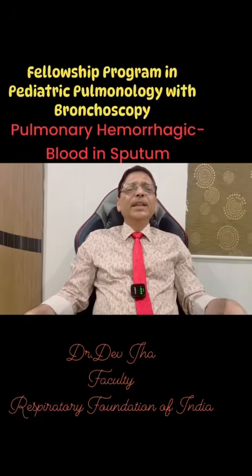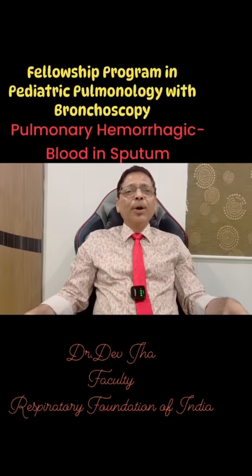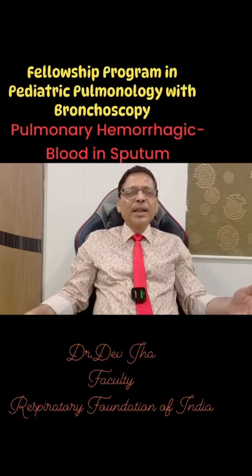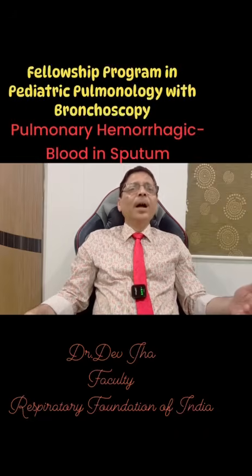The mainstay treatment of pulmonary hemorrhage, that is diffuse alveolar hemorrhage or idiopathic pulmonary hemorrhage, is immunomodulation with corticosteroids. We give oral in the acute form, then we switch over to inhalational form also, and there are so many immunomodulators like azathioprine, cyclophosphamide we are using, and hydroxychloroquine also we are using.